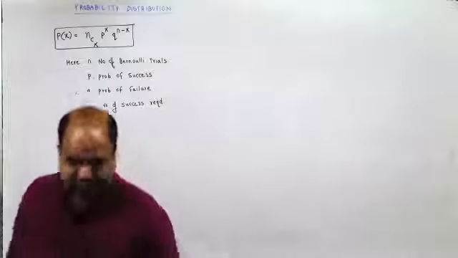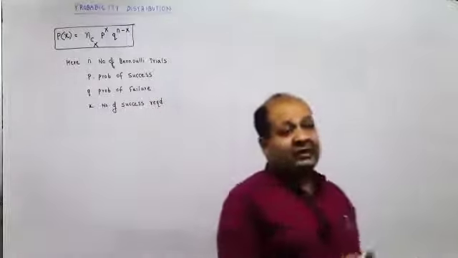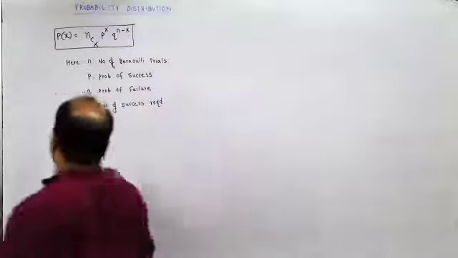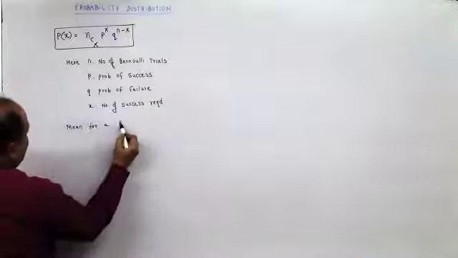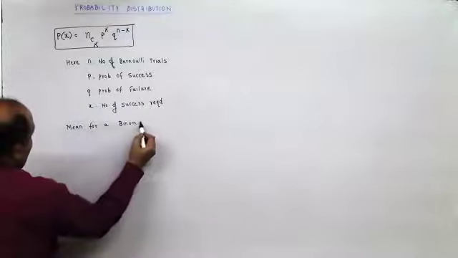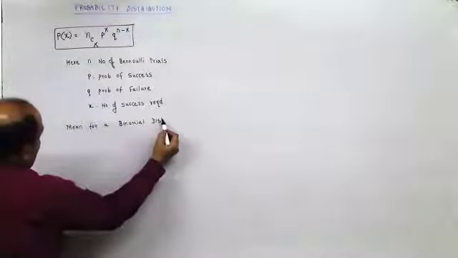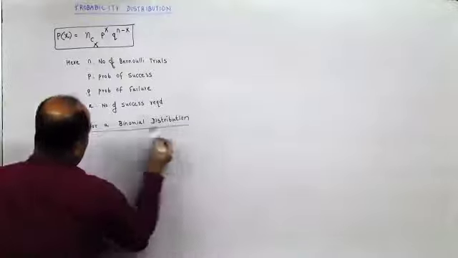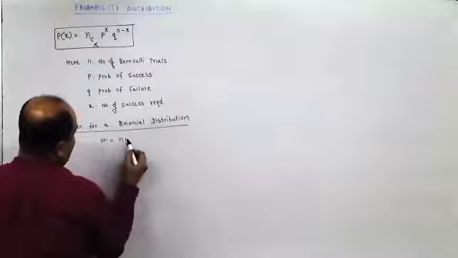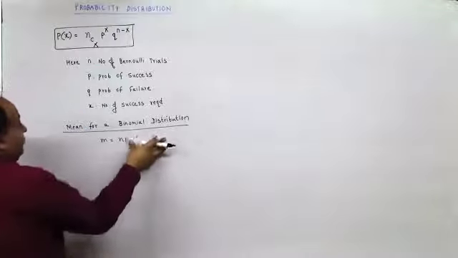Now remember, the mean for a binomial distribution is denoted by m and it is np.